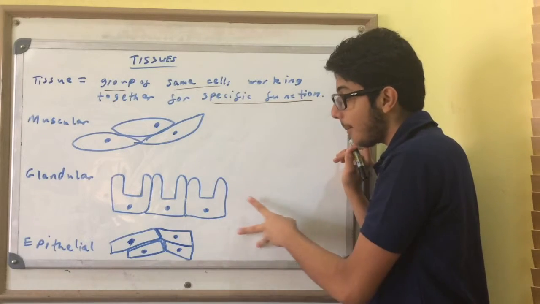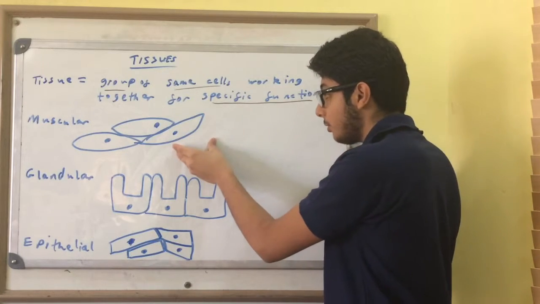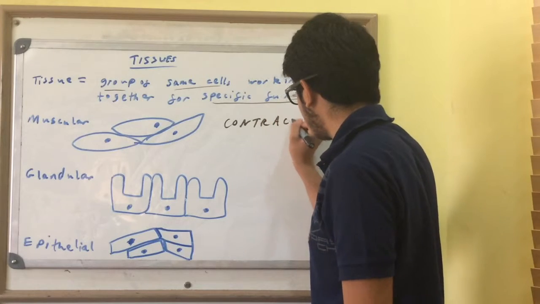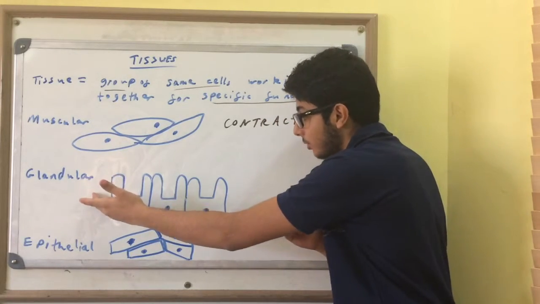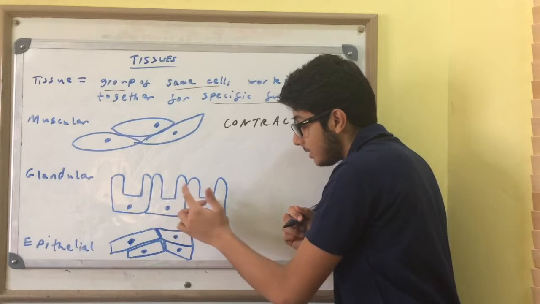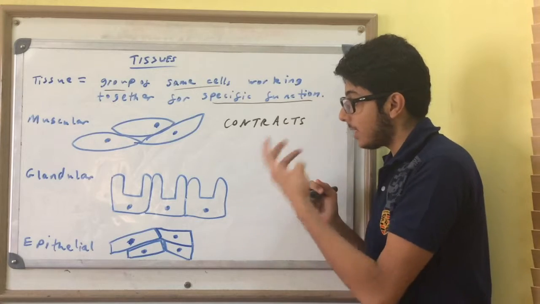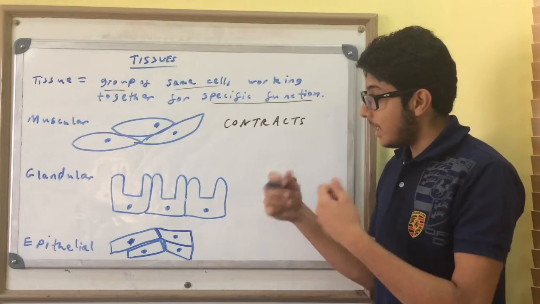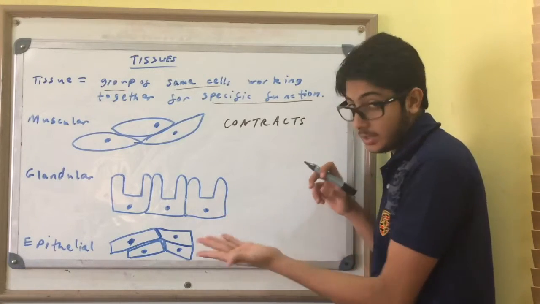Okay, we have three main different types of tissues. I'm going to go through each one of them. So the muscular tissue, what it does is it contracts for movement. Now, glandular tissue, here we have secretory cells, and because we have the same secretory cells working together to perform a specific function, it is a glandular tissue. Okay, you could call them glandular cells if you wanted to.